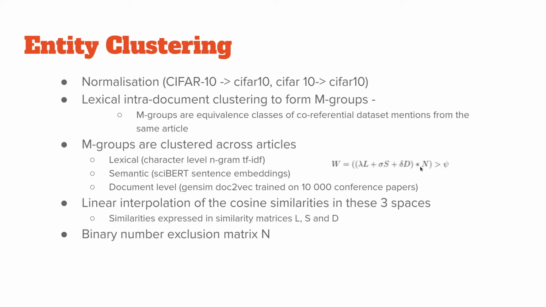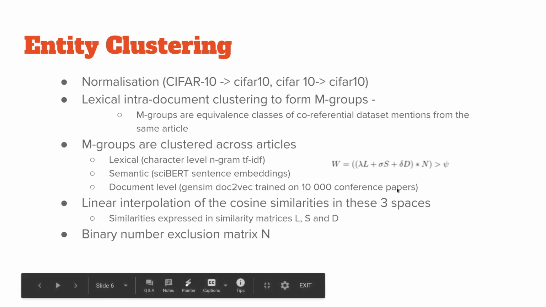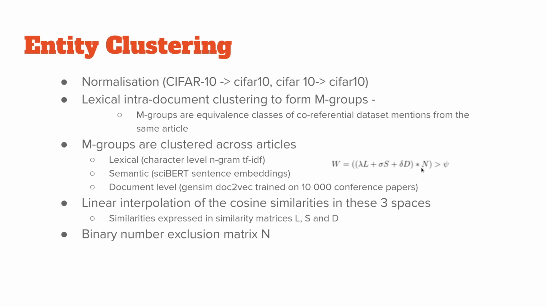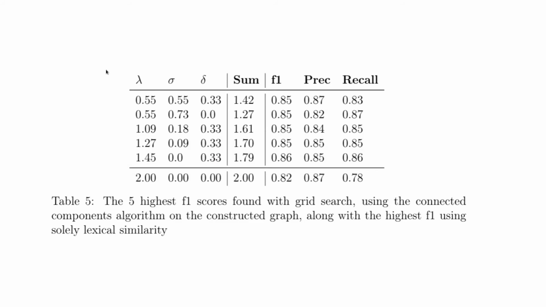And element-wise multiplication with this number exclusion matrix is performed. That's really to make sure that 2 dataset mentions which contain different numbers don't end up in the same cluster. CIFAR-10 and CIFAR-100, for example, are extremely lexically similar but should not be in the same cluster. Here we see the results of the grid search I performed across the linear interpolation parameters lambda, sigma, and